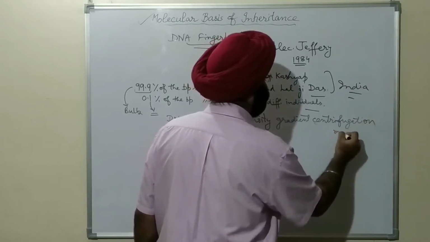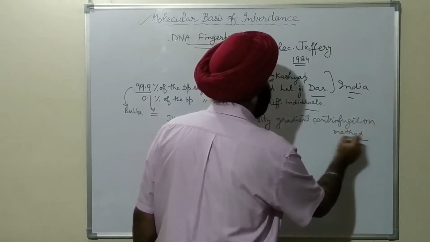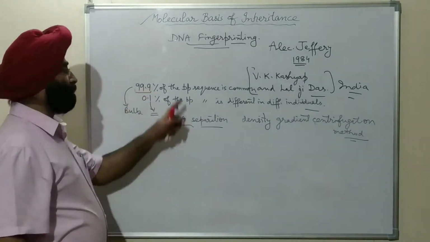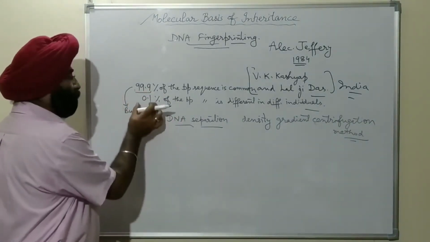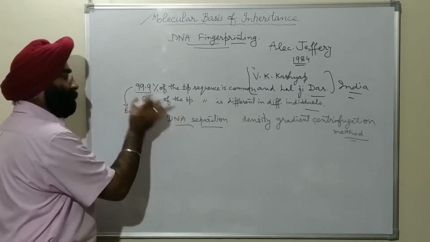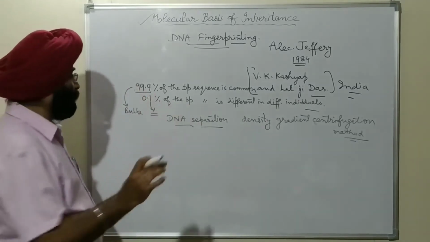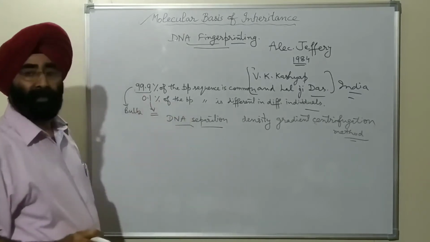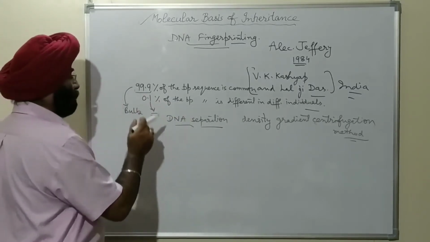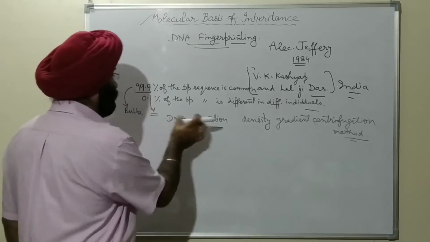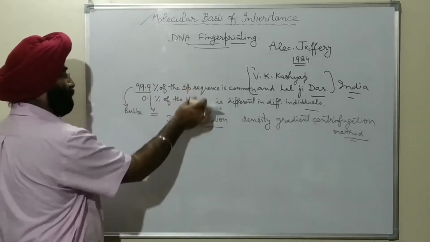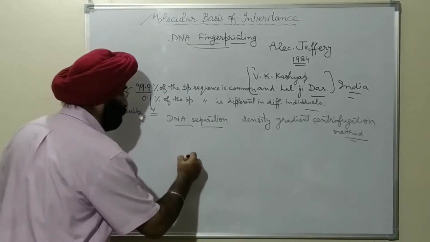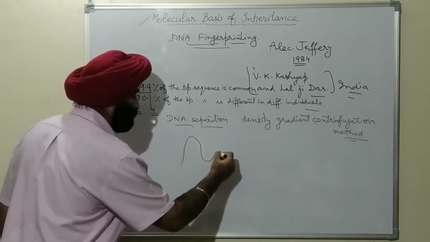This method is used to separate this 99.9% of the DNA and 0.1% of the DNA. We want this 0.1% of the DNA. When we separate both these DNA components, we find a curve of this type.